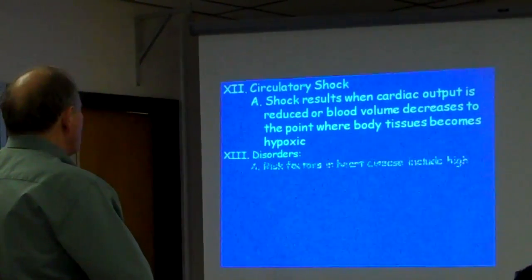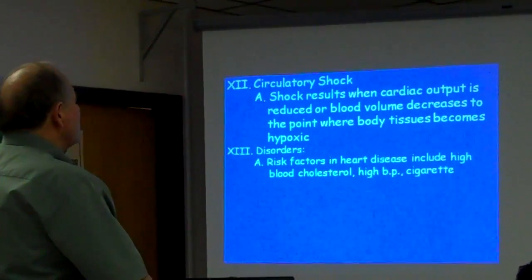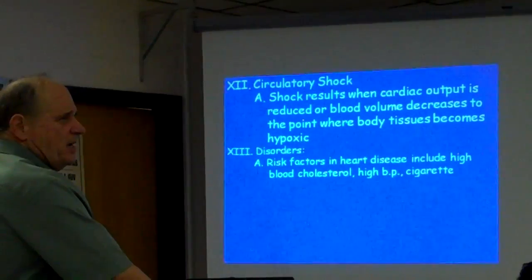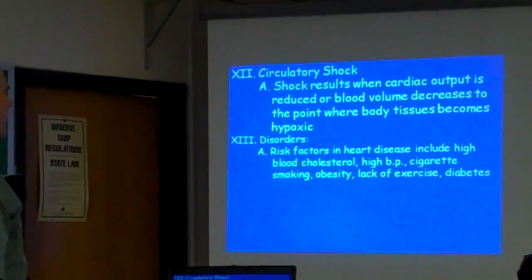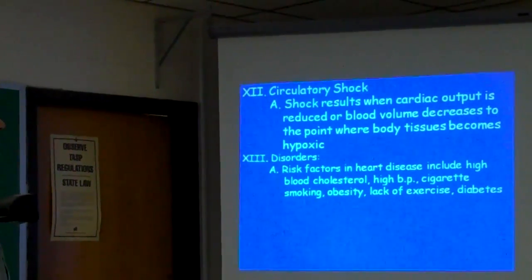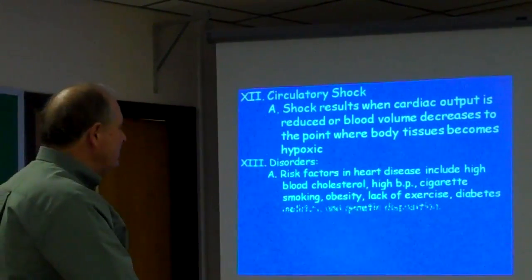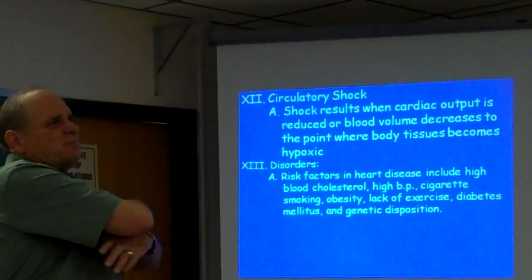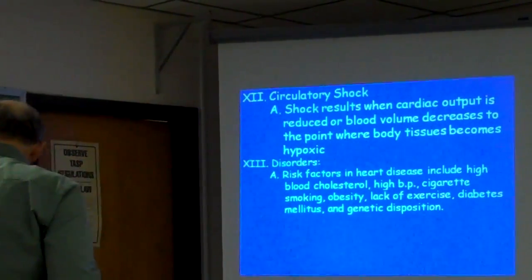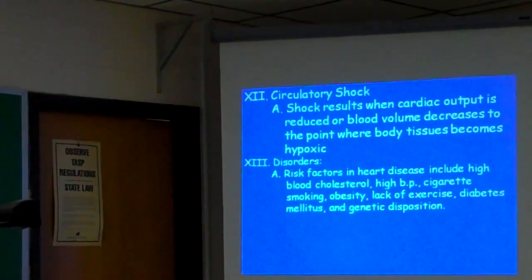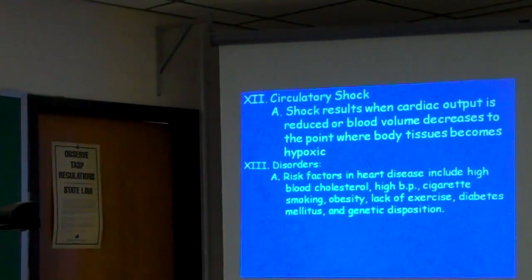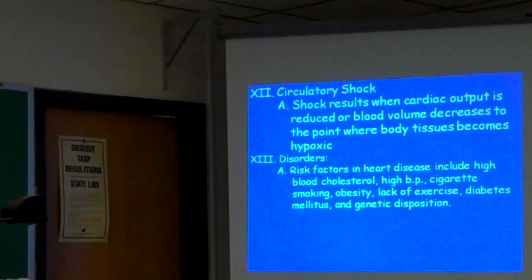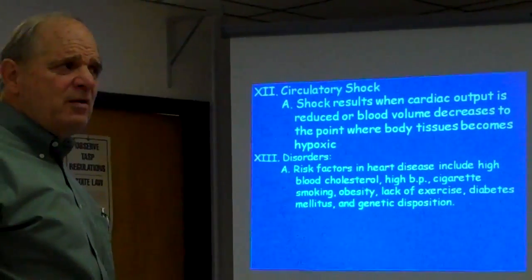And then we talk about disorders. The risk factors we've already talked about in lab. I list some there: cholesterol, high blood pressure, cigarette smoking, lack of exercise, obesity, diabetes. Now diabetes sometimes has a genetic predisposition. And one of the scariest ones: you can't do anything about your age, and you can't do anything about the sex of the individual, male or female.